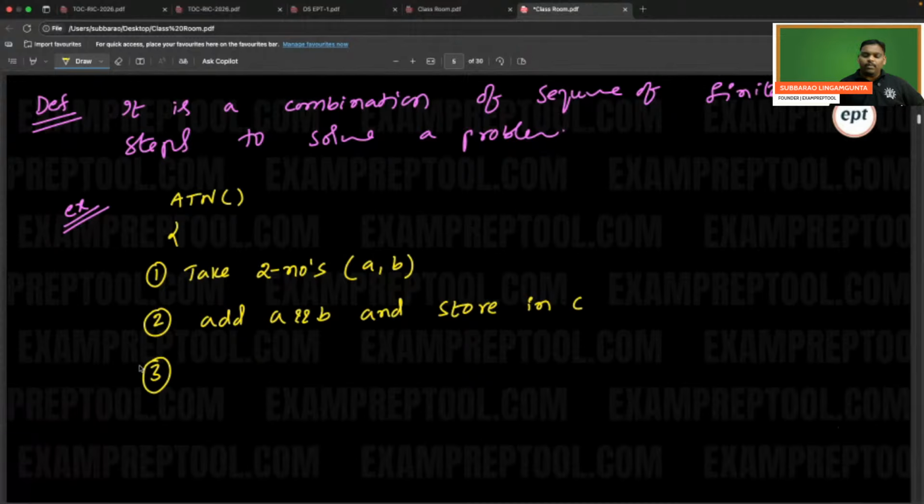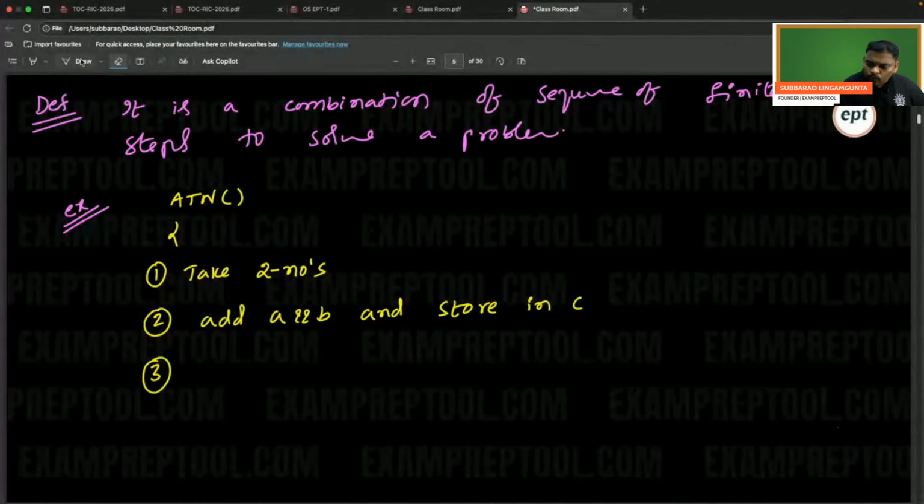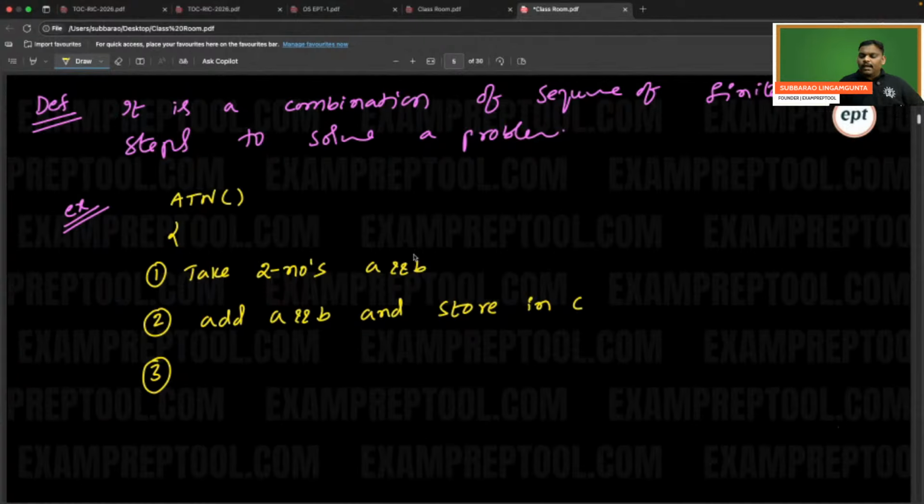Take two numbers A and B. Add A and B, store in C. Lastly, print C or return C. It's up to you: if you want to print it, print; if you want to return it somewhere, you can return. Print the number C. End of this.